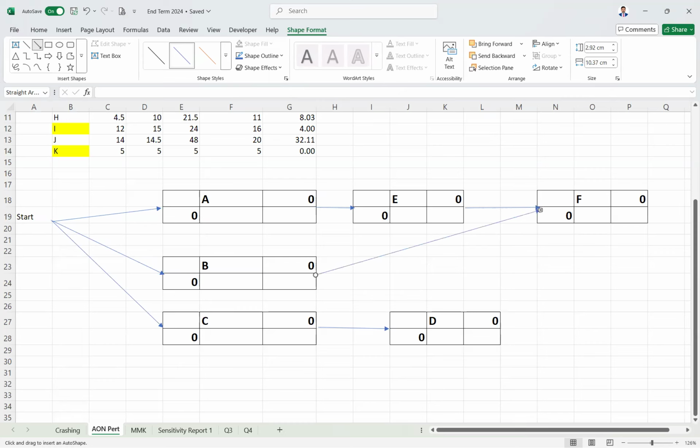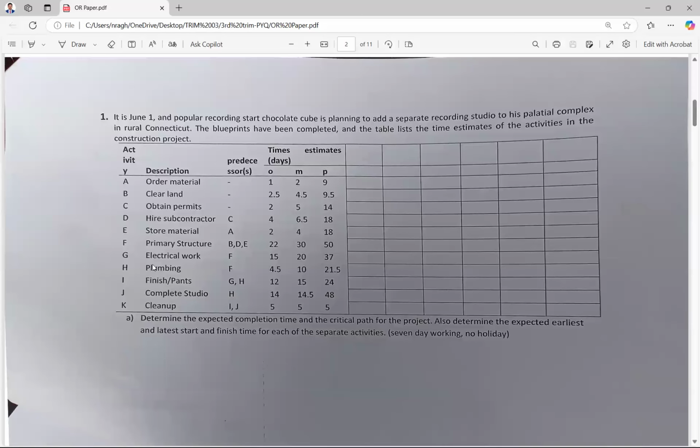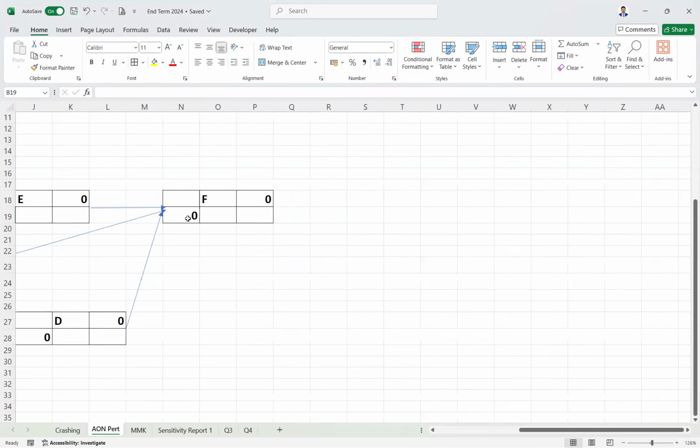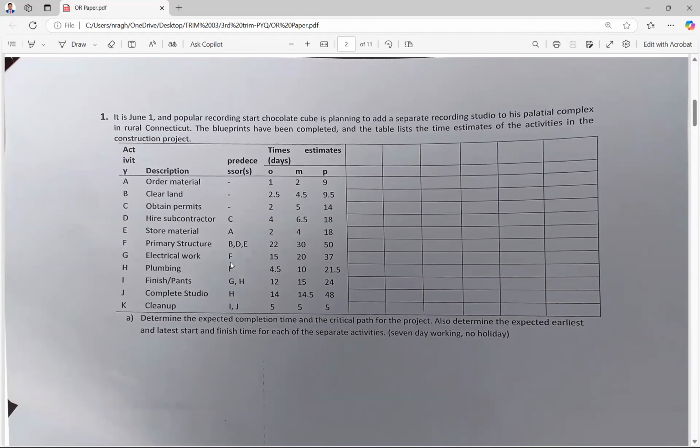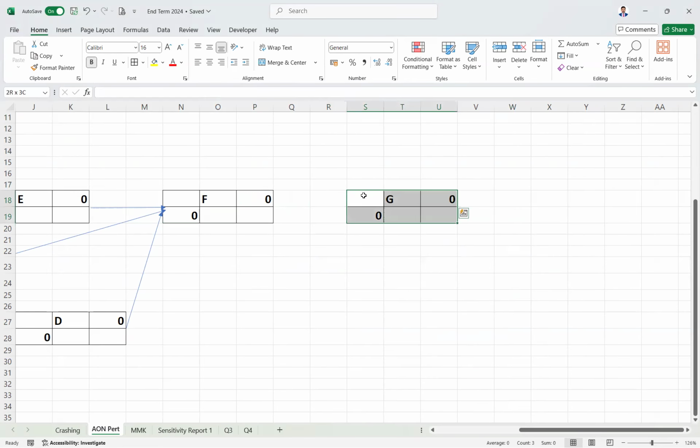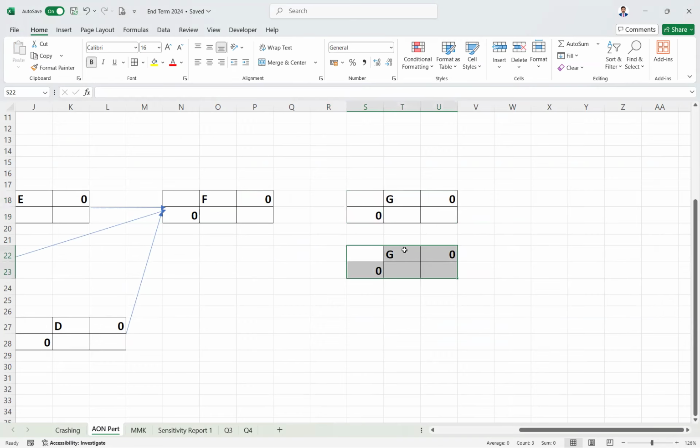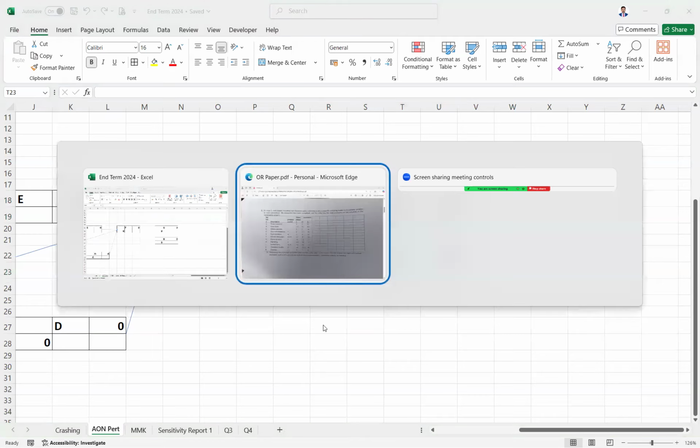This you can do manually on the paper. B, D, and E. Then G is followed by F. So we don't have any node, so just copy this node and paste it. Now this is G. And they said G is followed by F, so it comes here. And again H comes over here. Just put H. And then put the arrow marks. I'll put them once I draw everything.